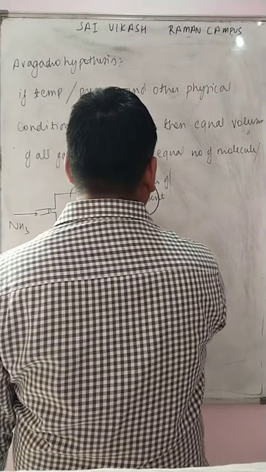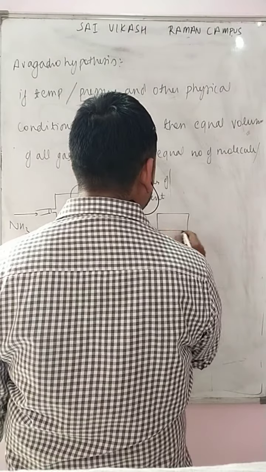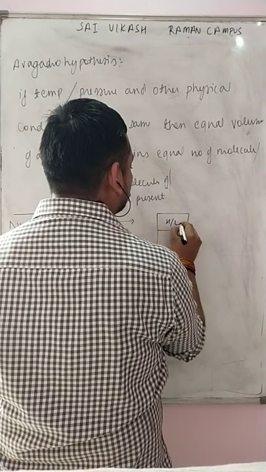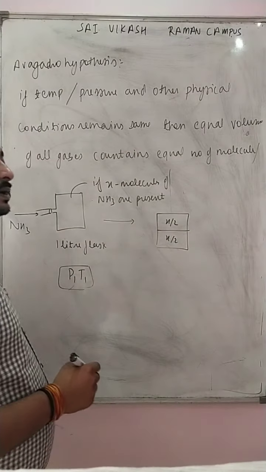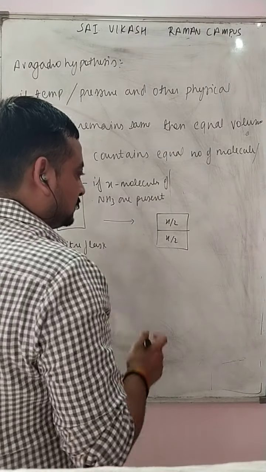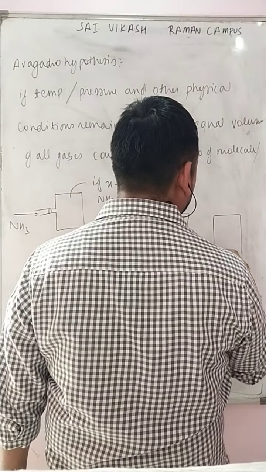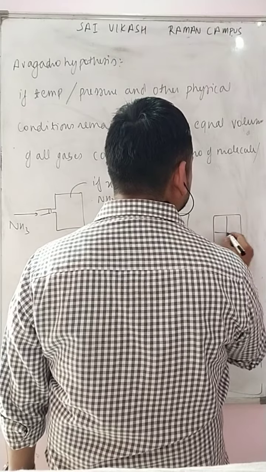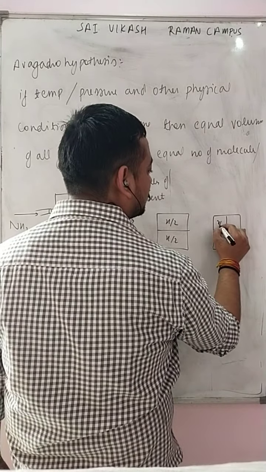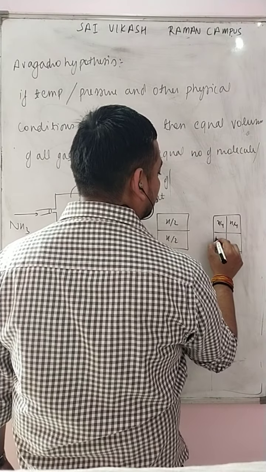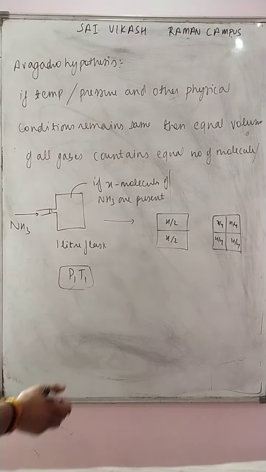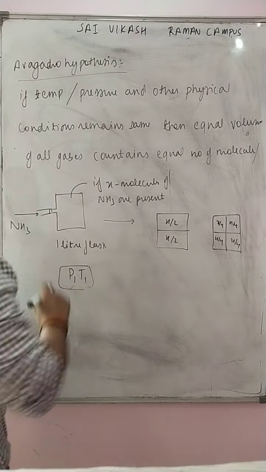What if this container is exactly half, then the number of molecules will be half, the same amount of molecules. What if this container is turned equally to 1/4, then the number of molecules will be the same in all parts, x by 4, x by 4. So this was all about Avogadro hypothesis.